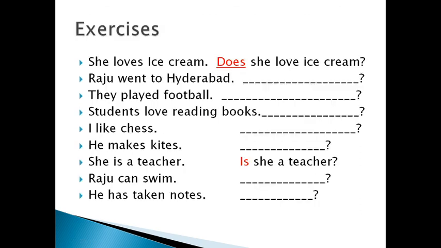So I have given some more exercises mixed with do, does, is, can, has. The first one is done for you. She loves ice cream. Does she love ice cream? So do the remaining exercises at home based on the lesson.